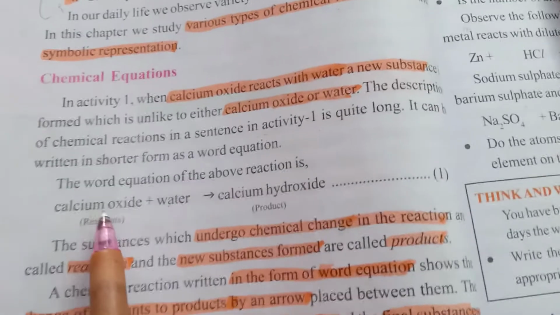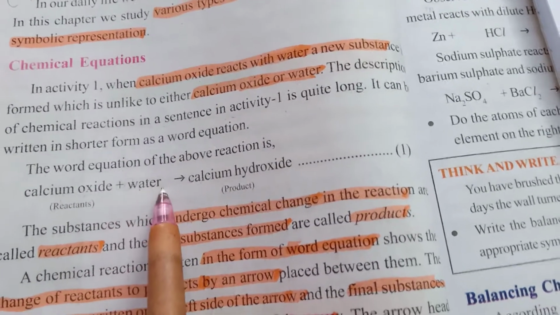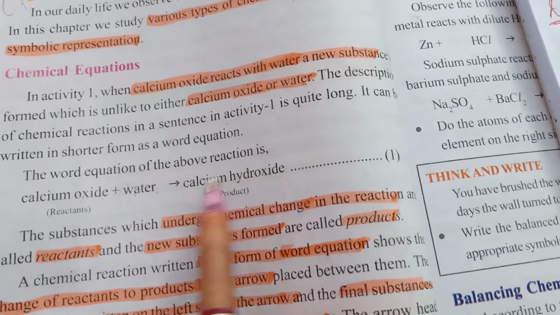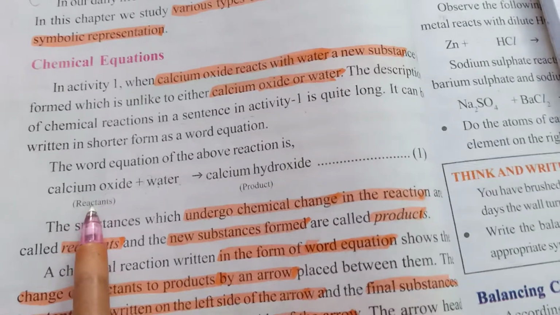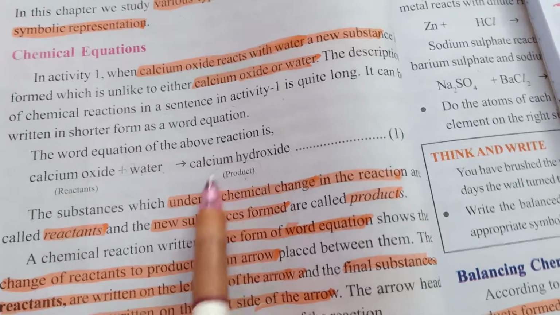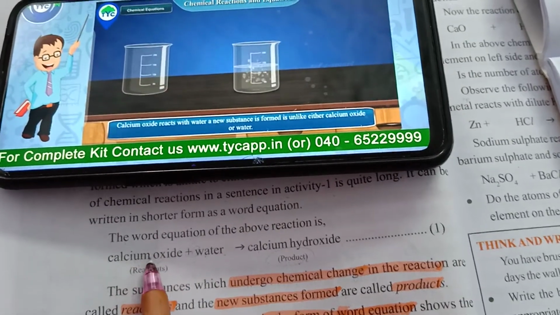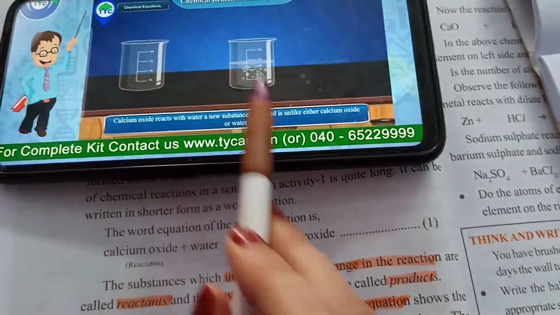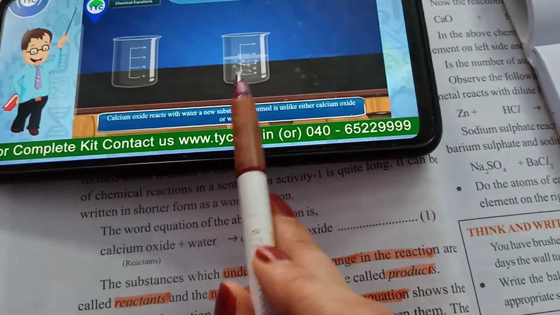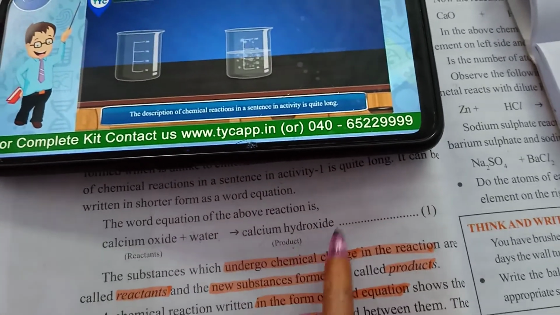कैसा लिख रहे हैं? Calcium oxide plus, which means plus indicating combining, water. When combined, it produces calcium hydroxide. The substances present on the left are called reactants, and the substance present on the right is called the product, which is the end product. In a chemical equation, we are combining calcium oxide with water, then the reaction is going on over here, so it forms calcium hydroxide. ठीक है,